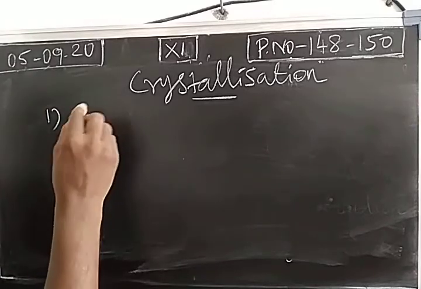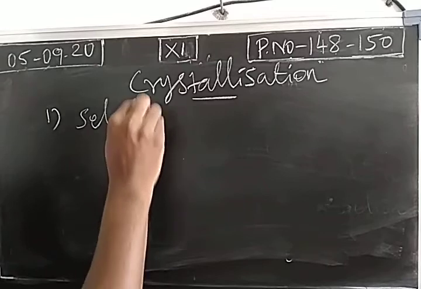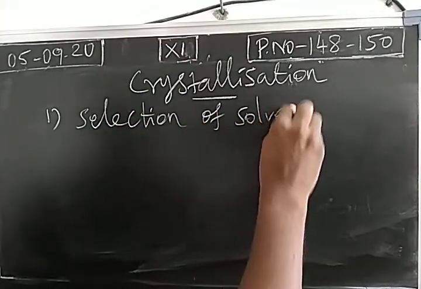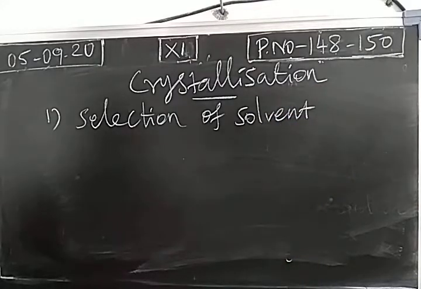First, selection of solvent. We have obtained a mixture which has the organic compound as well as impurity. Now we are going to dissolve the organic compound in a solvent. The unwanted impurity is mostly non-volatile in nature, so it will be removed. It should not be dissolved in the solvent. So based on the organic compound, we have to select the solvent.